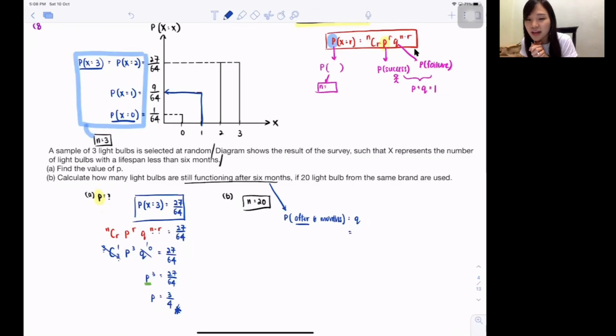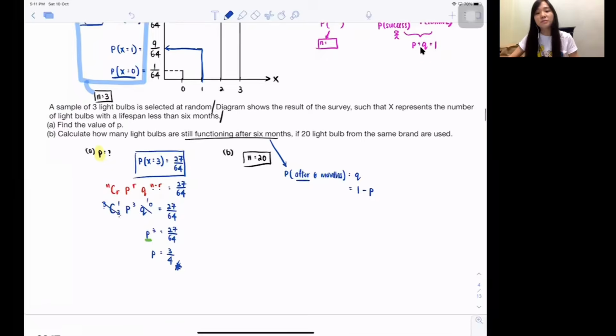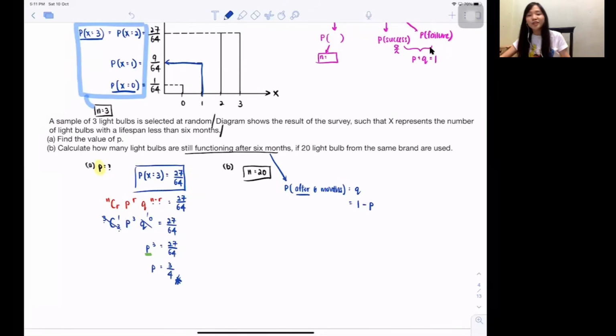Wow, suddenly very lag. Can? So probability 1 minus p. Wait, let me try to connect again. Okay, hopefully now it's better. Okay, it's better. So guys, sorry for all the delay.